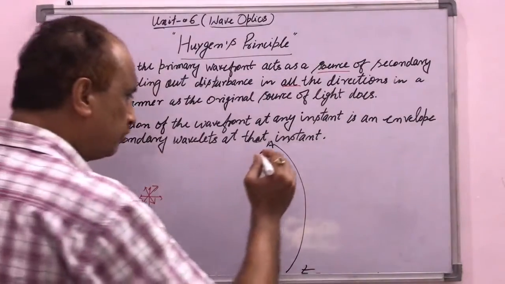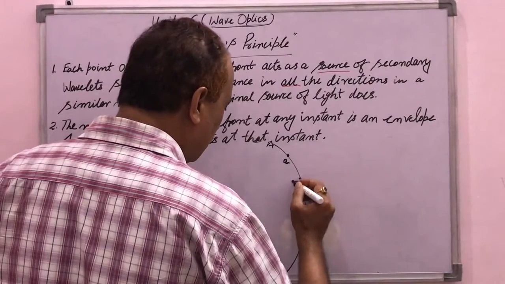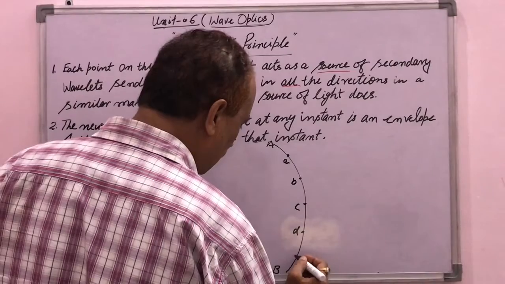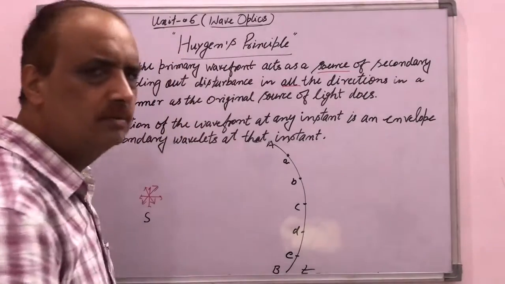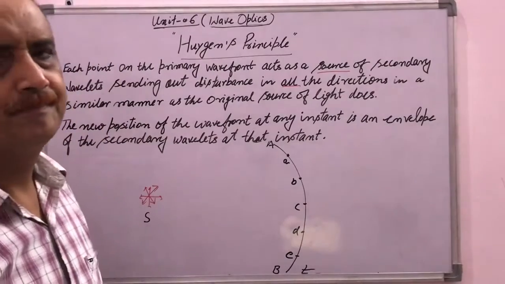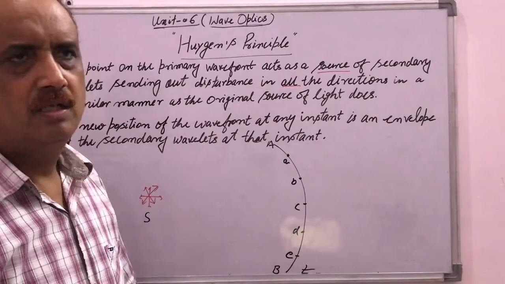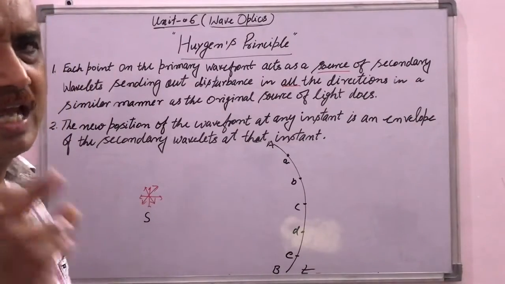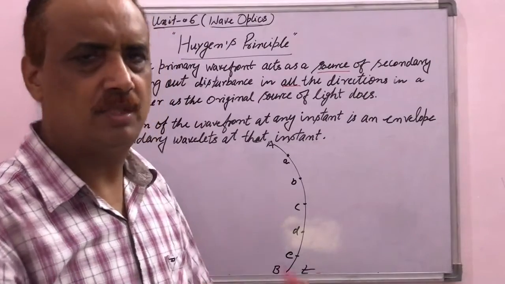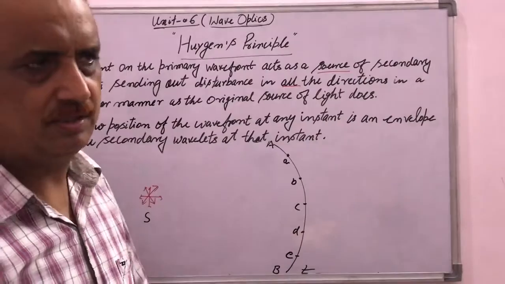Now consider some points on the primary wavefront AB, say a, b, c, d, e, and so on. These points A, B, C, D, E act as new sources of light, and spread out the disturbance in all the possible directions.